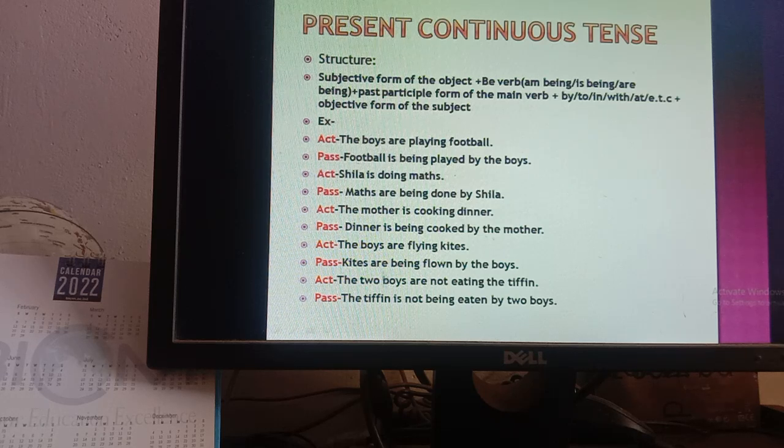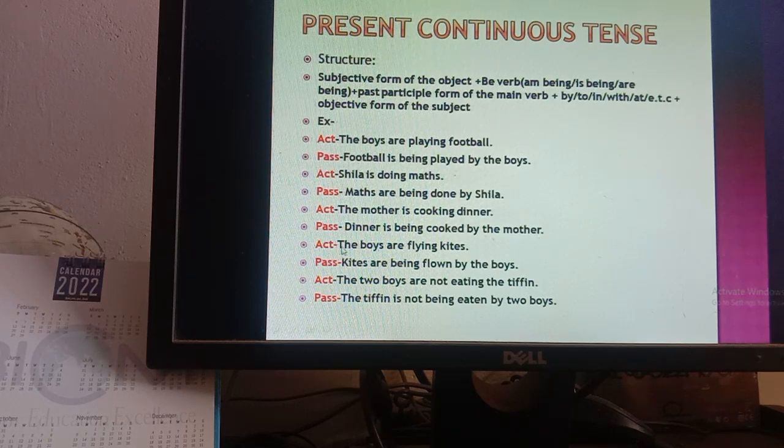Then number 3, the mother is cooking dinner. So dinner is the object, put it at the beginning of the sentence, dinner. Then dinner is third person singular number, that's why there will be is. Then according to the structure there will be being, then the past participle form of cook is cooked, then by the mother. So the mother is a name, so no need to change the subject.